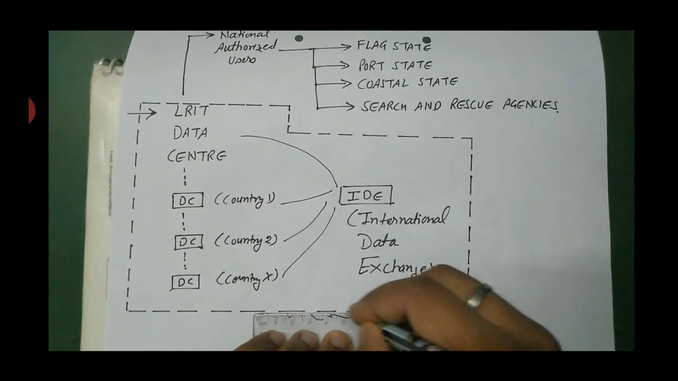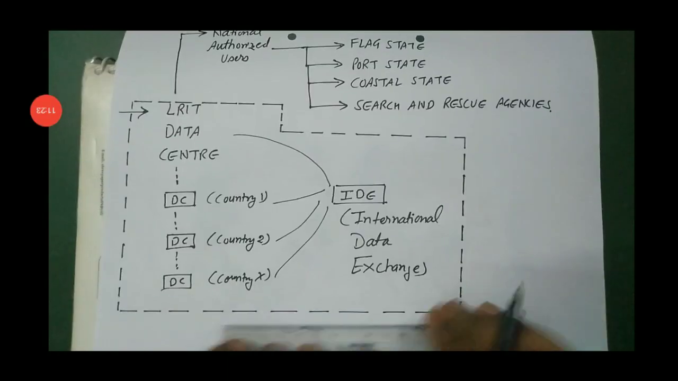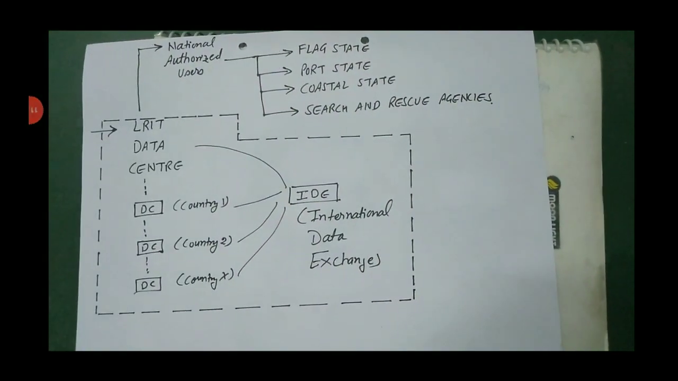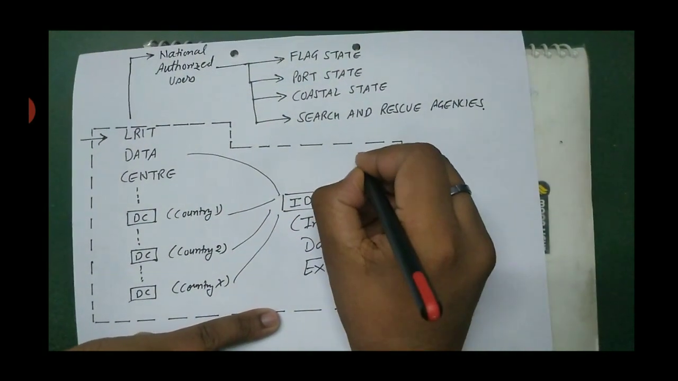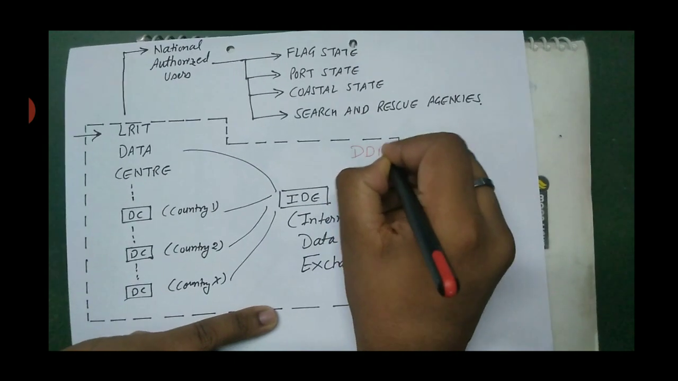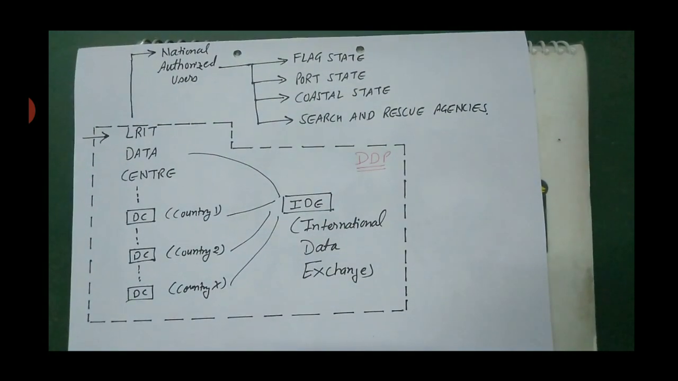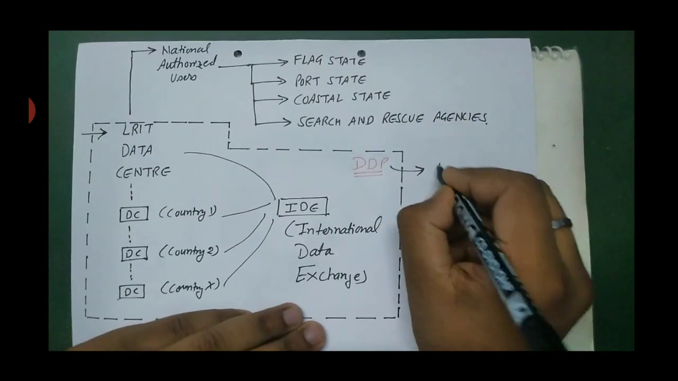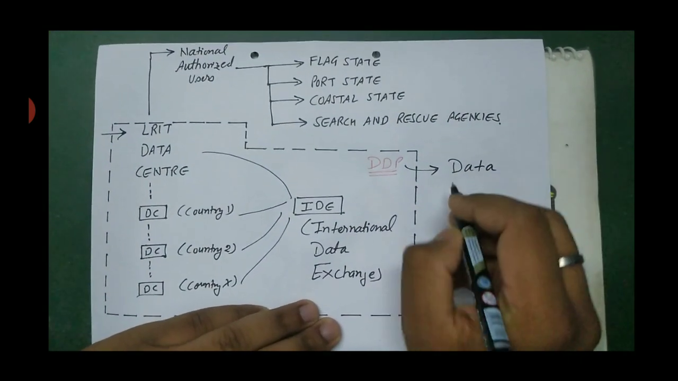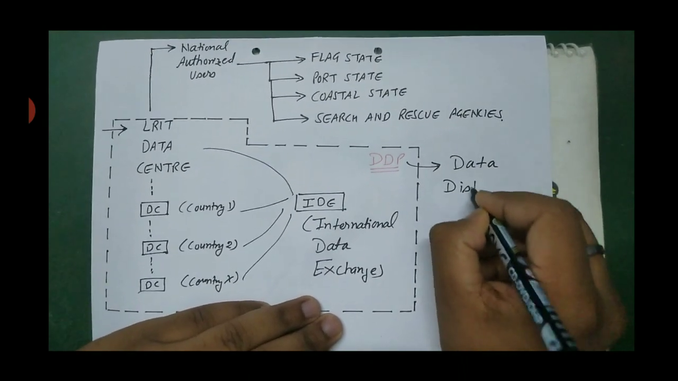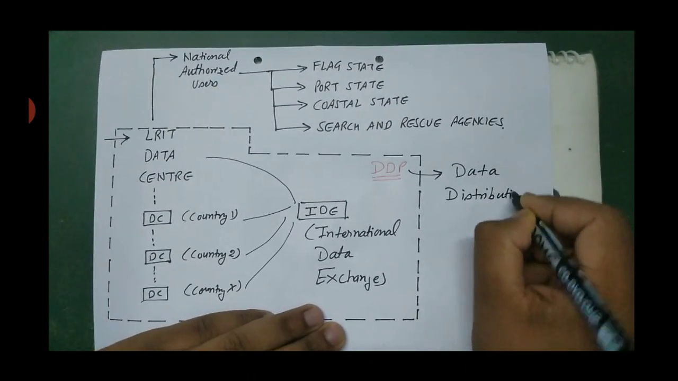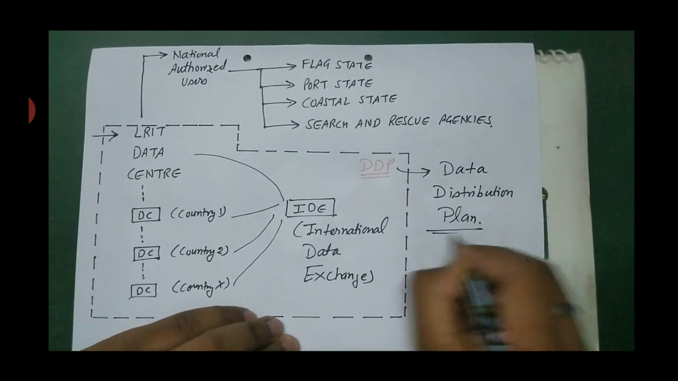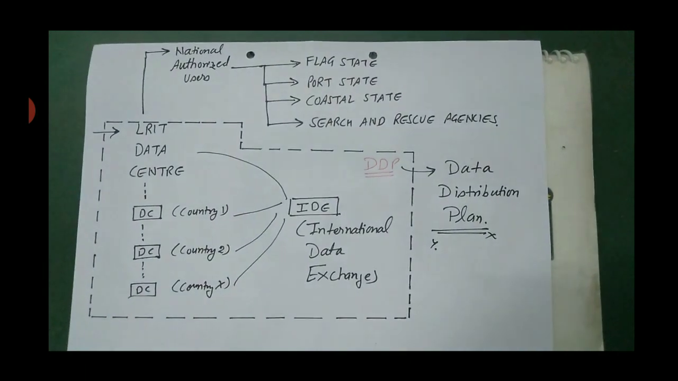The configuration which is stated in the dotted box is DDP, that is data distribution plan. And it is controlled by the IMO coordinator.